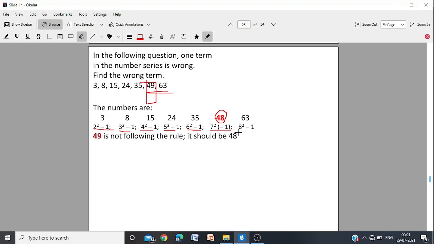You are given 49 and not 48, which is the incorrect one. And again you see 8 square 64 minus 1, 63. So all are n square minus 1, square of a number minus 1. And this does not follow the rule. 49 is not 7 square minus 1. So this is the wrong term, not following the rule by which we have formed the other numbers. 49 is the odd one out.